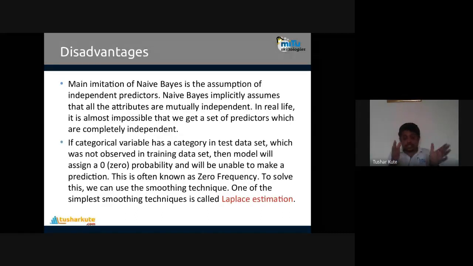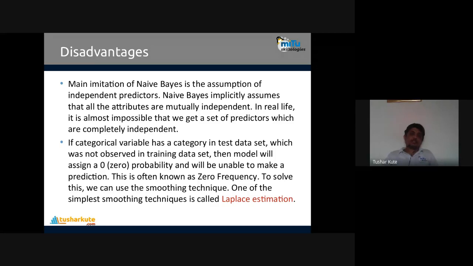Independent means the input data that we have are independent of each other. There is no correlation between them. In real life, it is almost impossible to get such a set of predictors which are completely independent. Fine. This is an assumption that the Naive Bayes classifier actually makes.